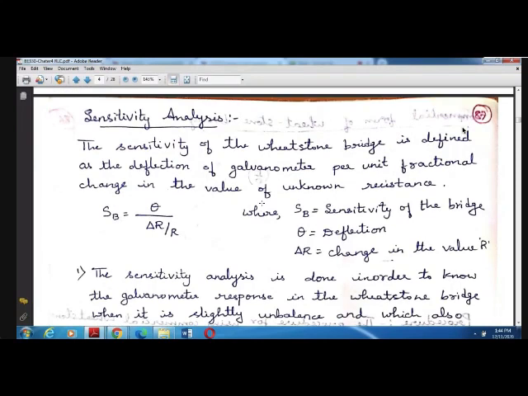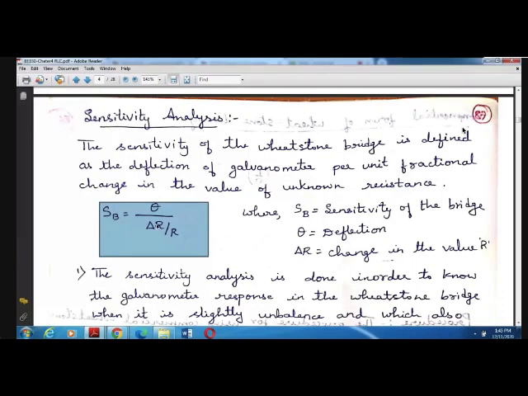So it is nothing but the ratio, defined as the deflection of the galvanometer per unit fractional change in the value of the unknown resistance. So the sensitivity of the Wheatstone bridge is defined as the deflection of the galvanometer per unit fractional change in the value of unknown resistance. So this is given by the equation S_B, where S_B means sensitivity of the bridge, is equal to theta by delta R, where delta R is a small change in the value of the resistance.